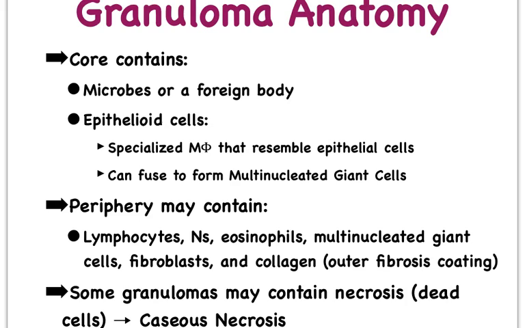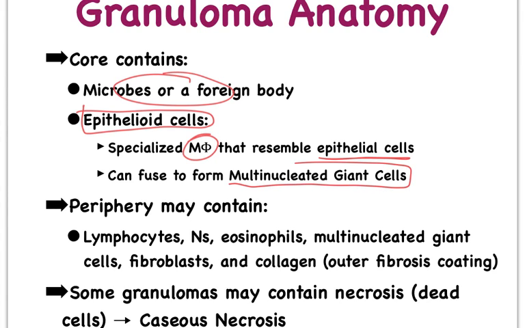So what does this granuloma really look like? Well, the very center, that's where our pathogen or our foreign particle, maybe silicon or asbestos, is trapped, and it's surrounded by macrophages, and they've changed, they've become very specialized. They almost look like epithelial cells, and so they get this new name, and that is epithelioid cells. They can even fuse and become these huge cells called multinucleated giant cells. That's in the very center of that granuloma image that I just showed you.